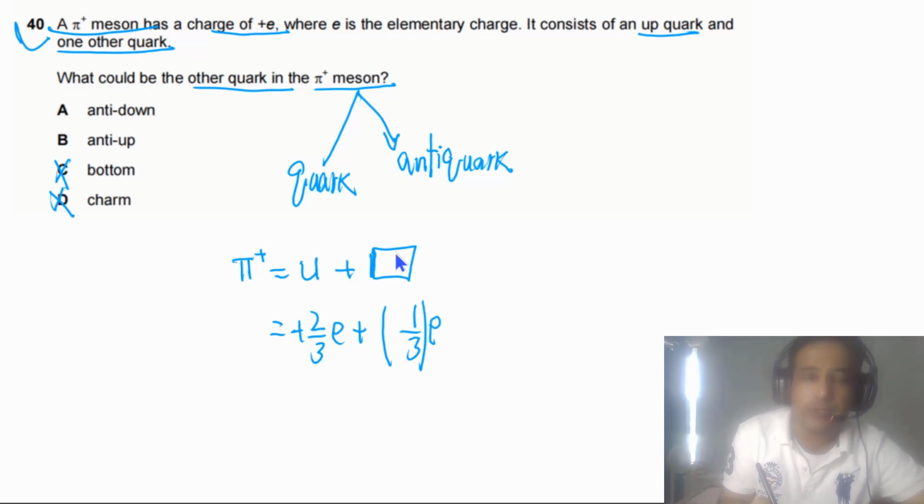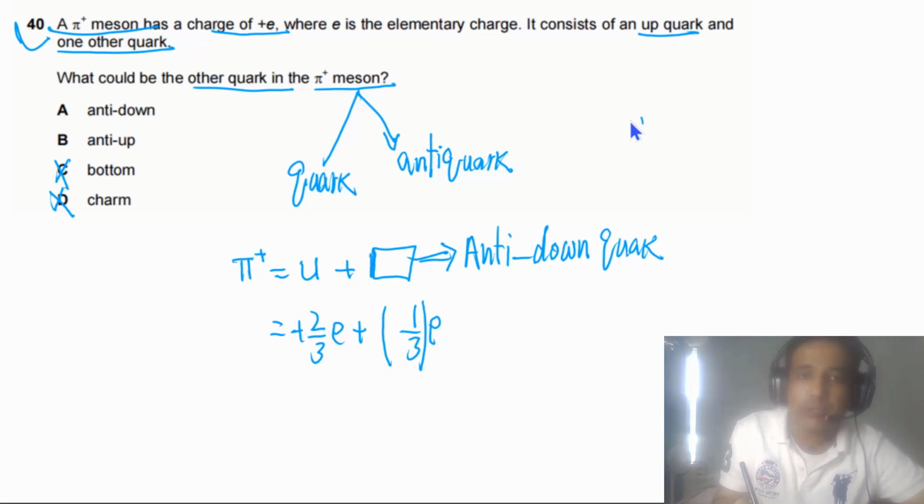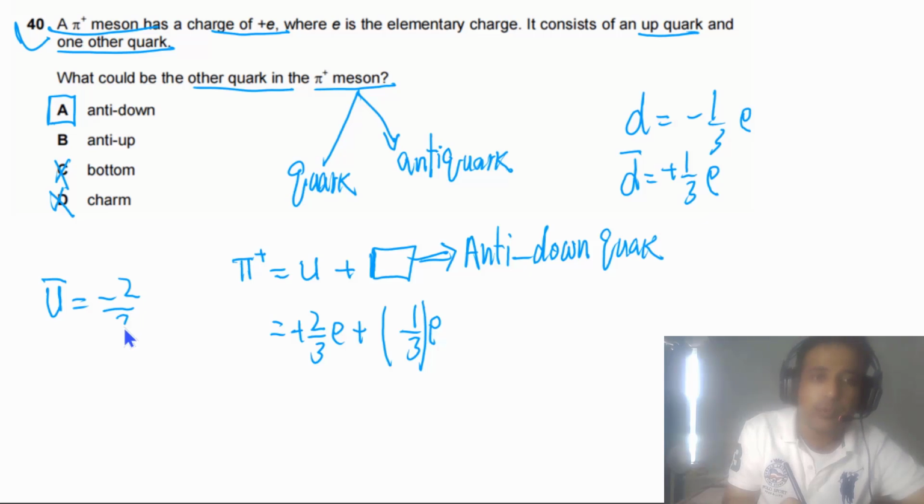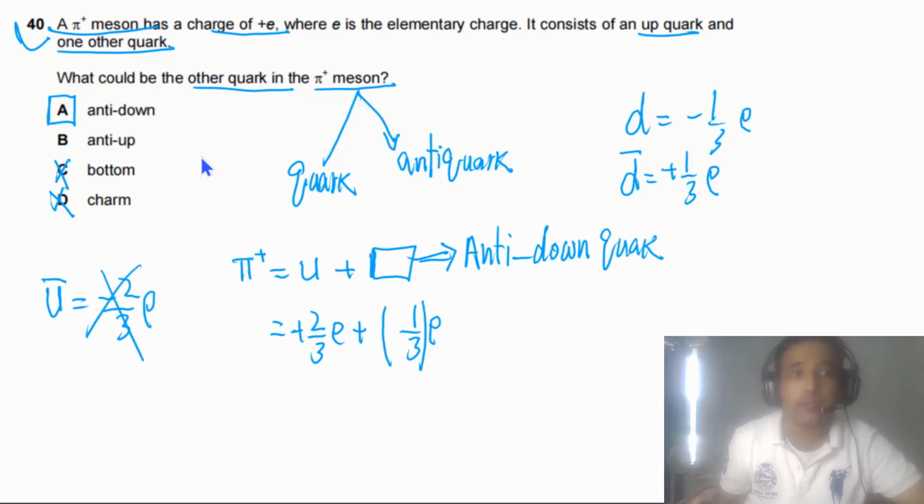So it simply means that this quark is an anti-down quark. Because the charge on a down quark is minus 1 over 3e, and the charge on an anti-down quark is plus 1 over 3e. So the answer for this one has to be A. Anti-up quark, the charge on this one is minus 2 by 3e. So this one is not possible. So for this question, the answer has to be A.